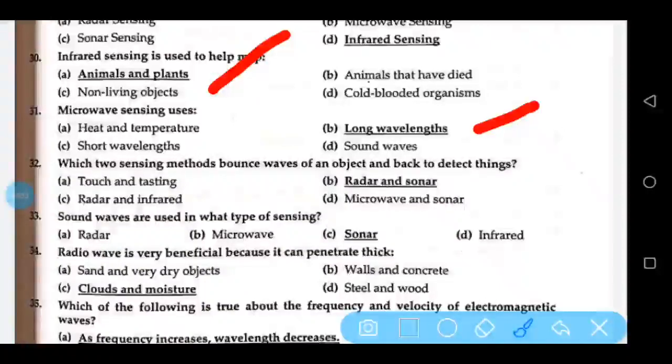Microwave sensing uses long wavelengths. Which two sensing methods bounce waves off an object and back to detect things? Radar and sonar. Sound waves are used in what type of sensing? Sonar. Radio wave is very beneficial because it can penetrate thick clouds and moisture.